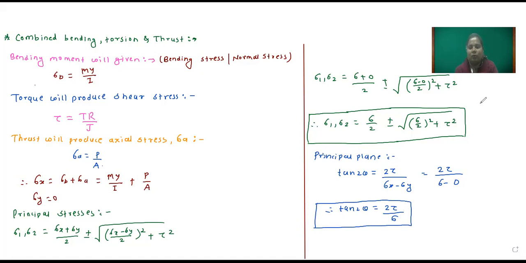So you just have to remember these two equations. This equation is for finding the principal stresses, major principal stress and minor principal stress, by considering the combined effect of bending, torsion and thrust. And this is the equation for finding the principal plane after considering the combined effect of bending, torsion and thrust. Okay, so please write down fast, then we will solve numericals.